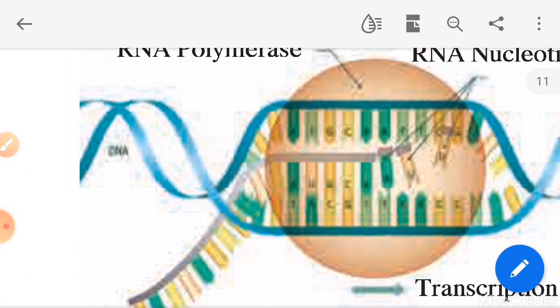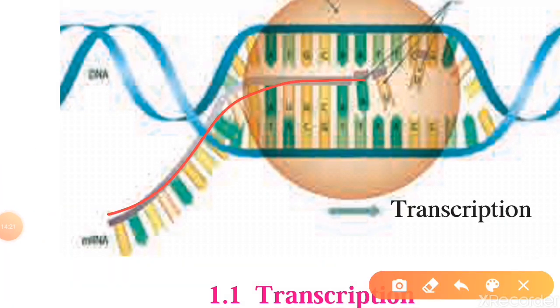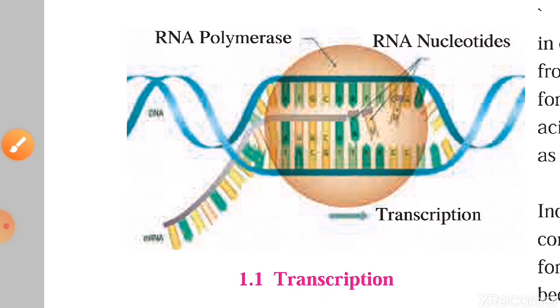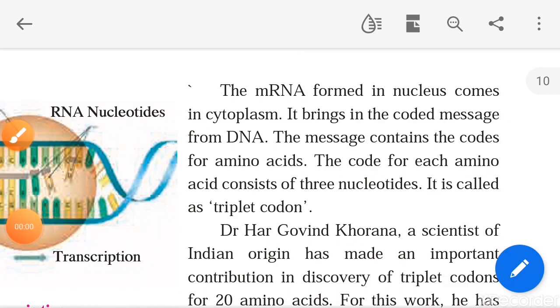So the sequence of nucleotides on mRNA is always complementary to the sequence of nucleotides on the DNA strand. So this process is called transcription. This is the newly formed mRNA. So the process of synthesis of mRNA is called what? Transcription.